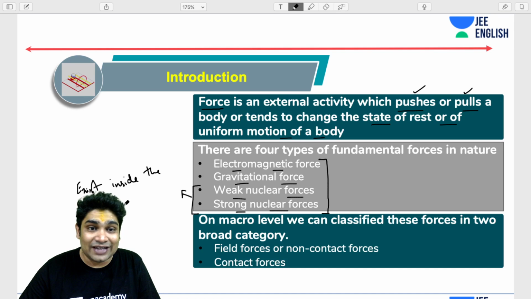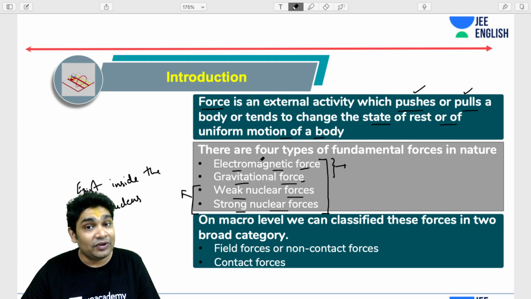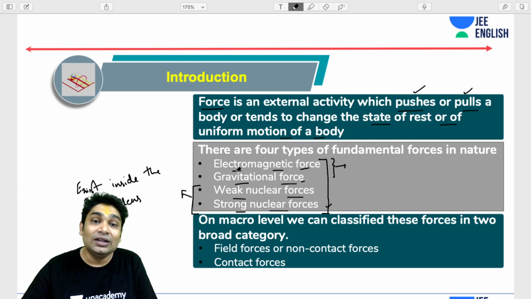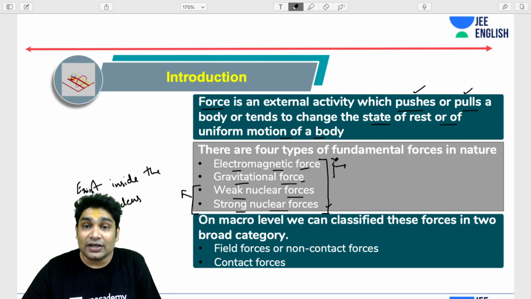Now, any other force that you practically notice is one of these two: either electromagnetic force or gravitational force. They arise via either electromagnetic interactions between two bodies or gravitational interactions between two bodies. We will study these two in detail. We will also talk about the weak nuclear force a bit in class 12th, though you don't really study it much. Basically, all electromagnetic forces are caused by charges.